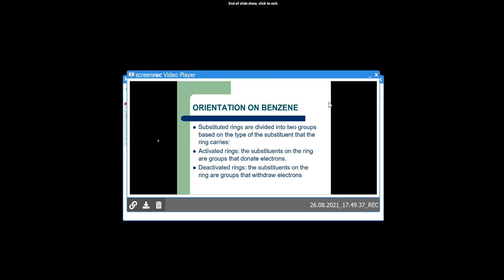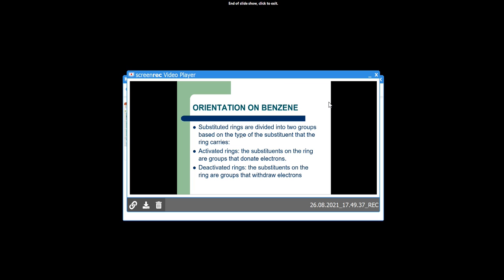So this is the next point, that is the orientation of benzene. Substituted rings are divided into two groups based on the type of the substituent that the ring carries. Orientation of benzene means the attachment of a group or atom on the benzene ring.